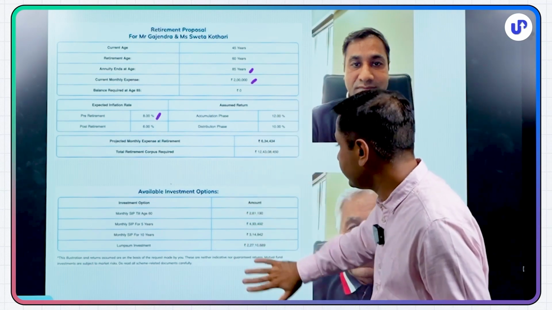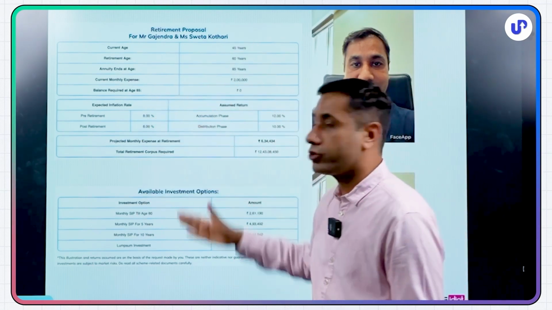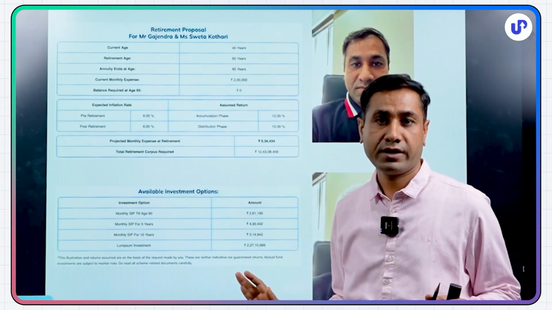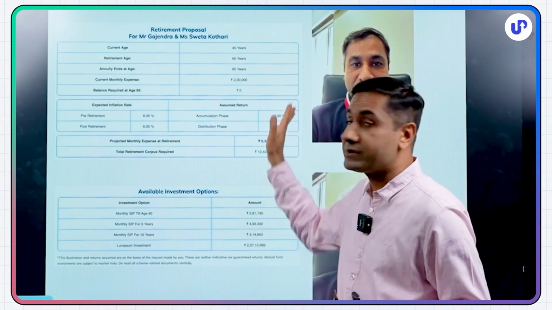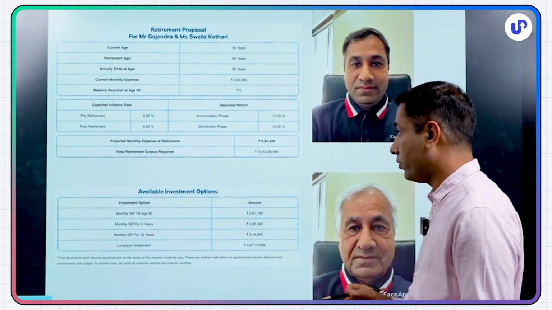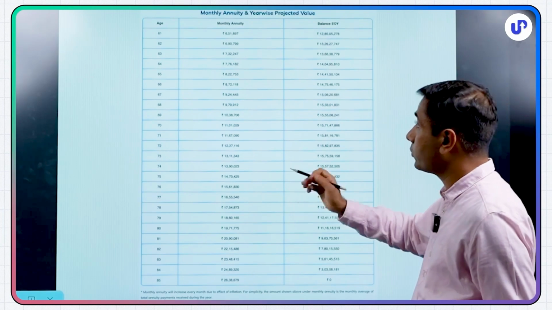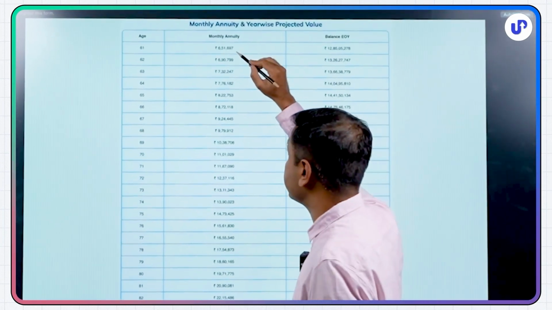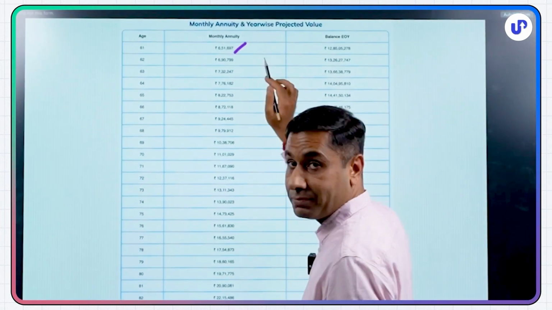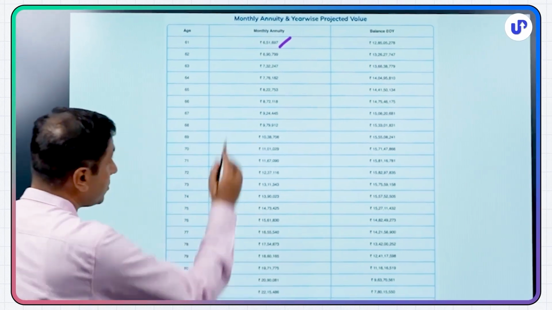So this is a very scientific way to plan for your retirement. Very, very scientific way. You know, almost you are 95% there. Okay. Now the question is, once you are able to do it, then every month at 61, you will get this much as monthly income. Every year it will keep on increasing.